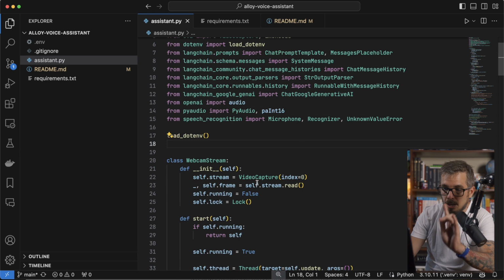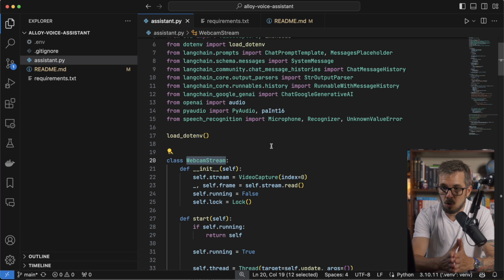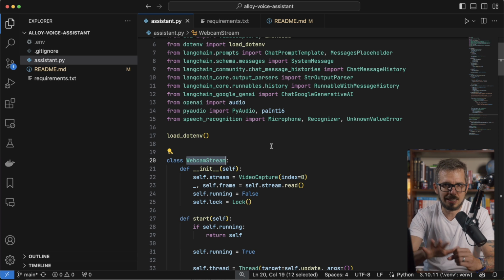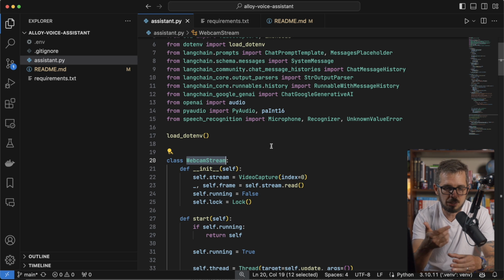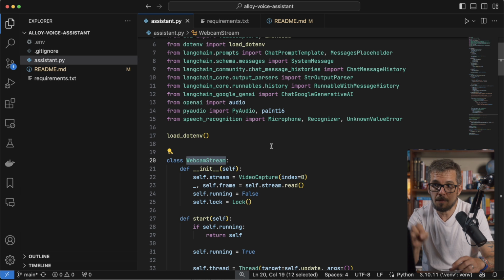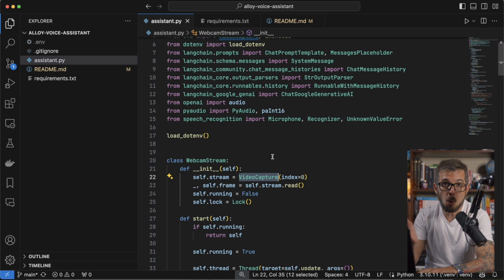I want to start my code by explaining the first class that I created, which is called Webcam Stream, okay? I'm gonna try to go as fast as possible here, but Webcam Stream is a class that's gonna execute a thread to start capturing frames from my webcam. In order to do that, I'm gonna be using the VideoCapture class from OpenCV.